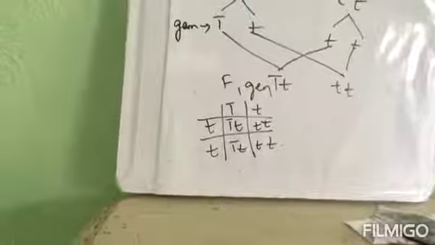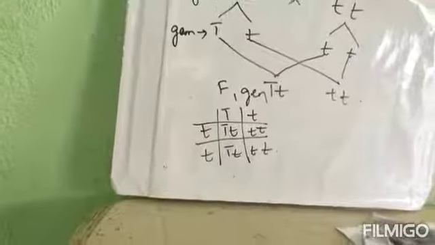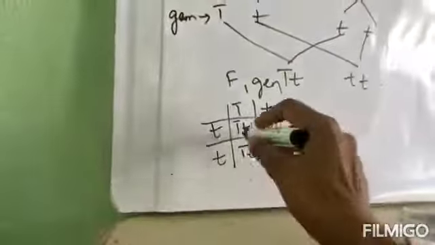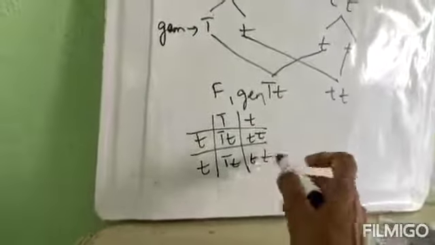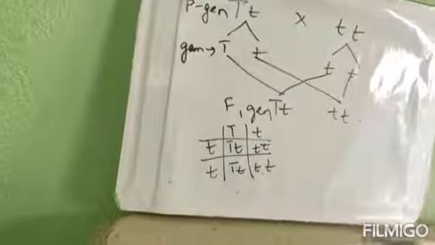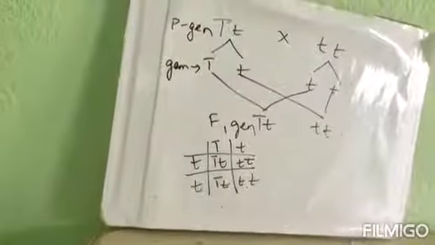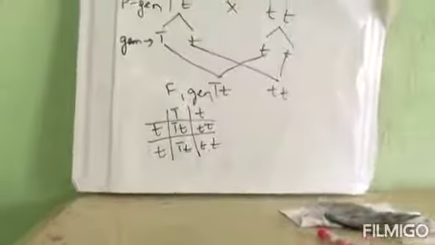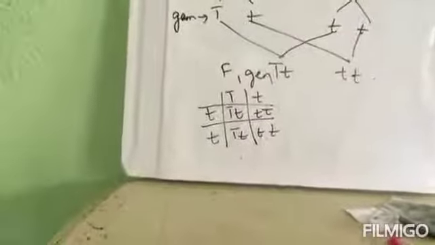So how many tall plants or how many dwarf plants are we getting? 50% hybrid tall and 50% pure dwarf. But in the options it's all about tall. So option A will be the answer, 50% tall we are getting. Okay, so the next one. Number 14 is done.